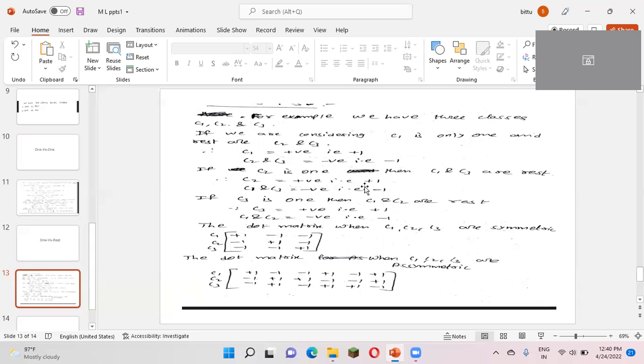Next column is C1 -1, C2 +1 and C3 -1, right? I think you understand how I got this column for the symmetric matrix. Then the values for C3 are -1, -1 and +1. So I have constructed this symmetric matrix from the values obtained for C1, C2 and C3 by different approaches.